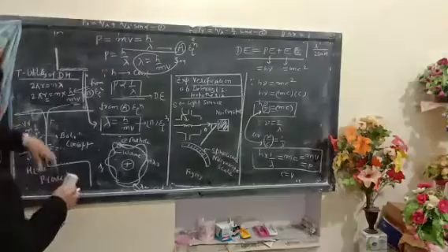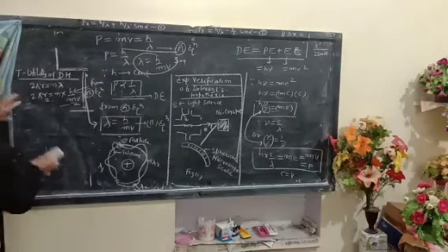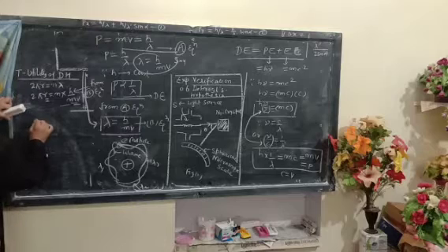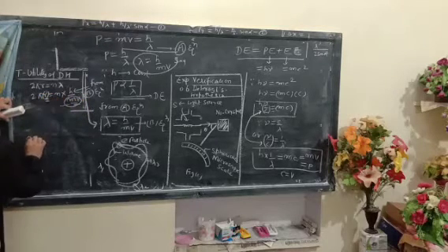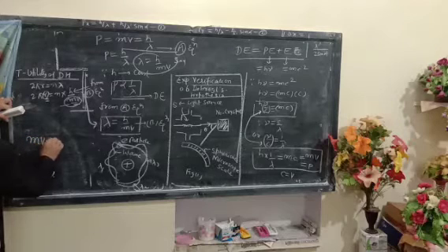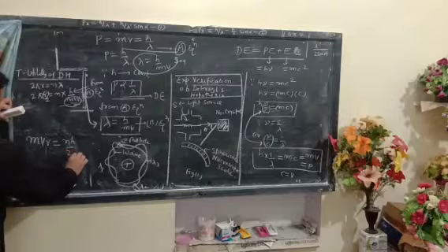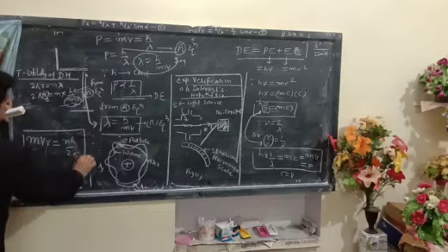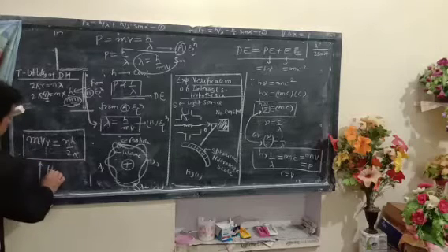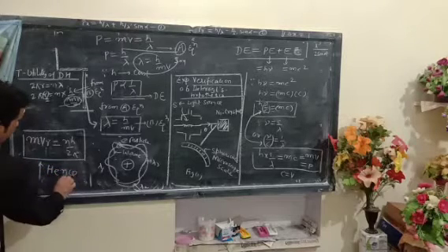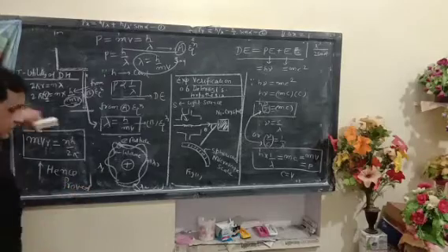One can write mvr is equal to nh upon twice pi. mvr is equal to nh upon 2 pi. Hence proved.